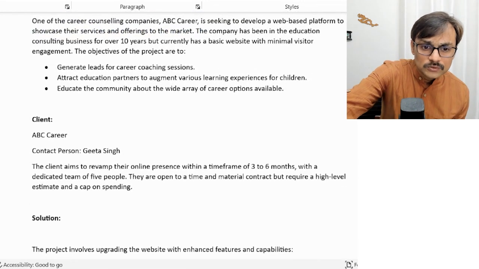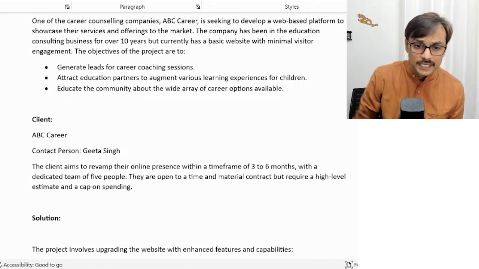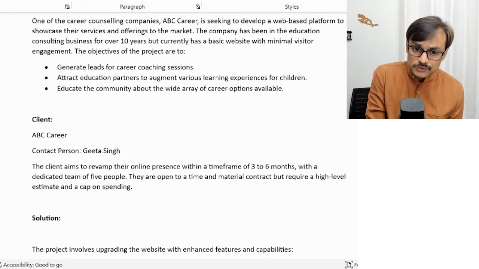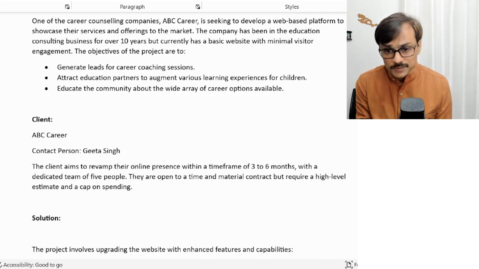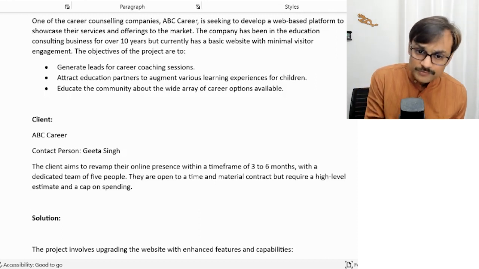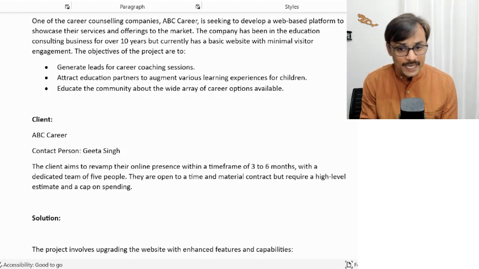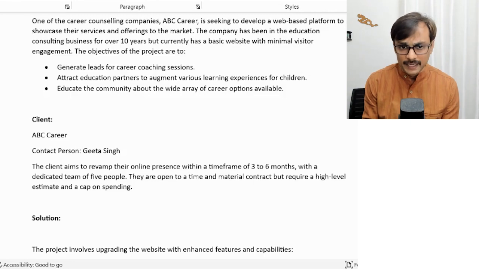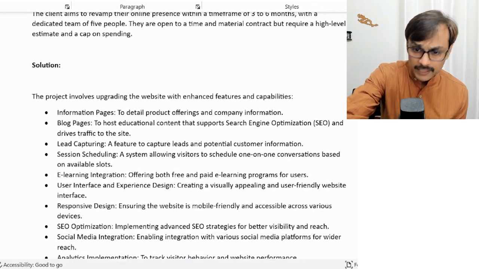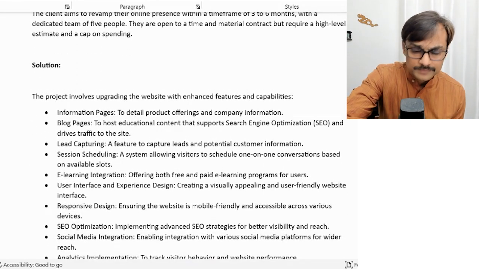Then we get into client details. We have a company named ABC Career. The contact person is Geeta Singh, and the client aims to revamp their online presence within a time frame of 3 to 6 months. With a dedicated team of 5 people, they are open to a time and material contract, but require a high-level estimate and a cap on spending. So they need to have some understanding even if you go for a time and material contract.